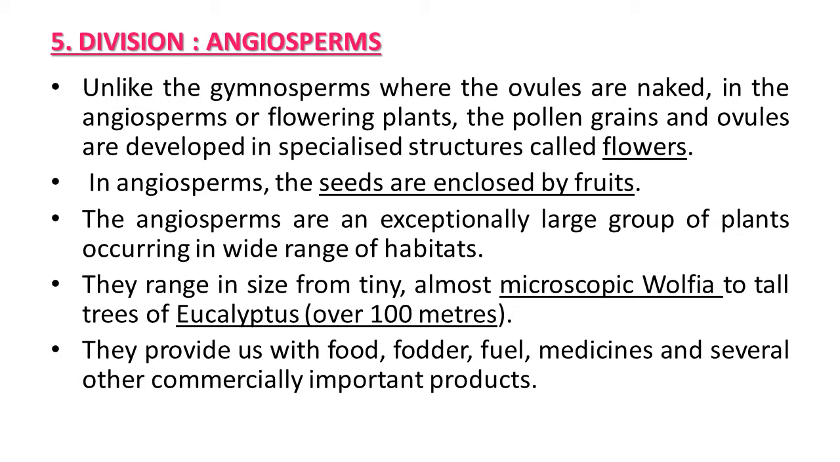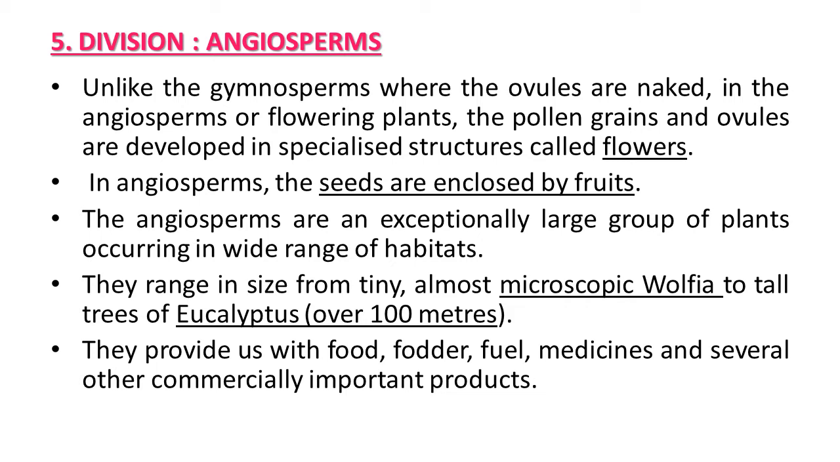Now the last and fifth division of the plant kingdom, that is angiosperms. The simple meaning of angiosperm is that they have covered seeds. So this is the main difference between gymnosperm and angiosperm. Gymnosperms possess naked seeds and angiosperms possess covered seeds. Unlike the gymnosperms where the ovules are naked, the angiosperms, also known as flowering plants, develop pollen grains and ovules in a specialized structure called the flower. In angiosperms, the seeds are enclosed by fruits, so seeds are not naked.